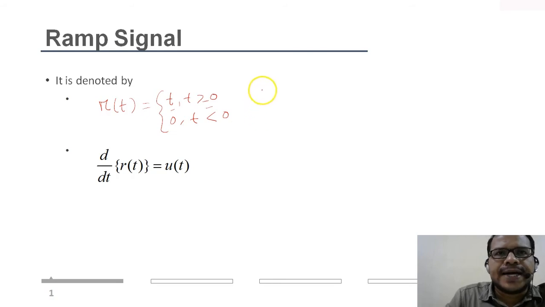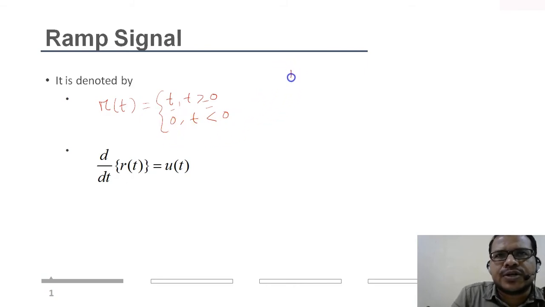Now after completing delta function and unit step function, we'll see another type of signal, that is ramp. The representation of ramp is r of t equal to t for t greater than or equal to 0, means it goes on increasing as the time increases, and for t less than 0, it becomes 0.